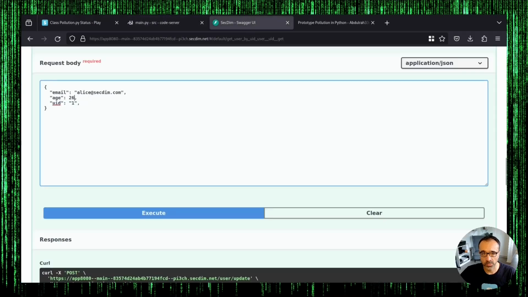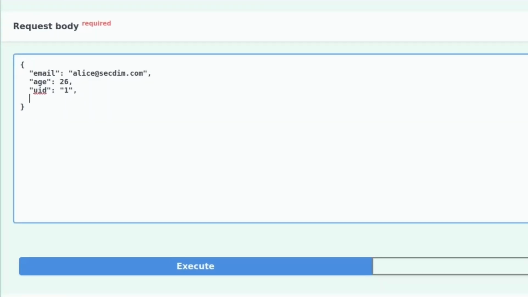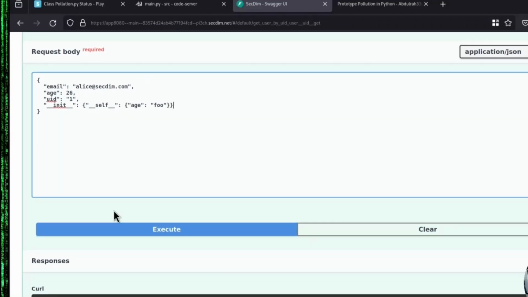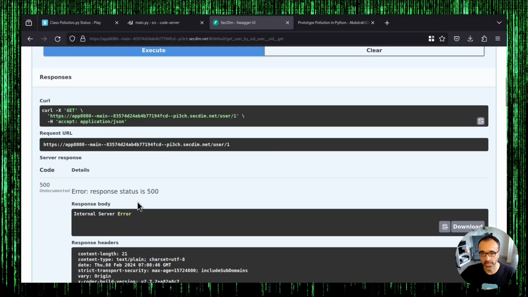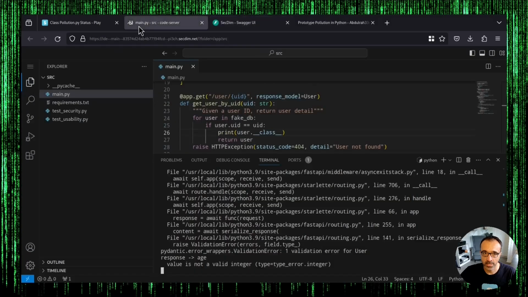Now, by using Classvolution, I will chain up the __init__ magic method with the __self__ magic method and point to an existing property here, age, and it will change the data type to a string. The app now returns HTTP 500 and is a permanent denial of service.